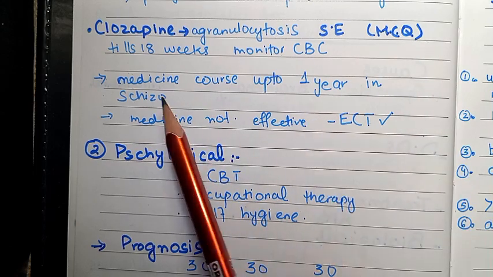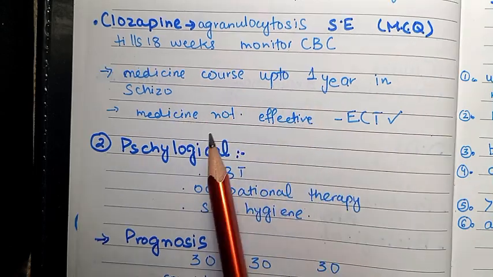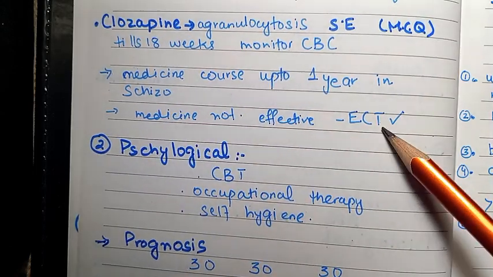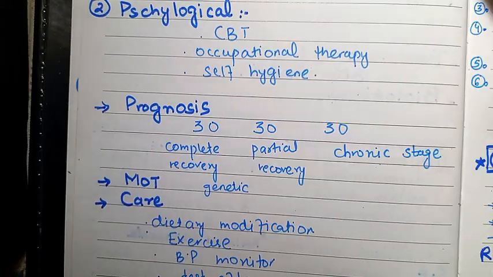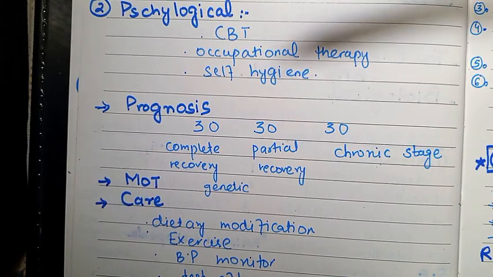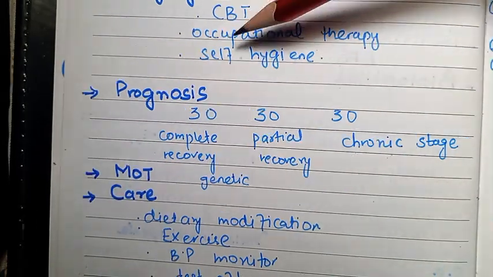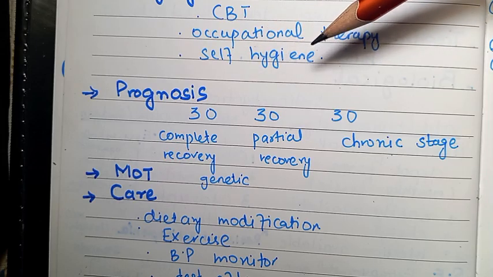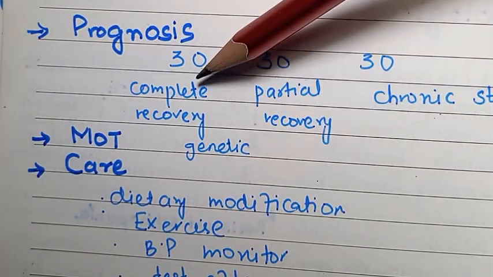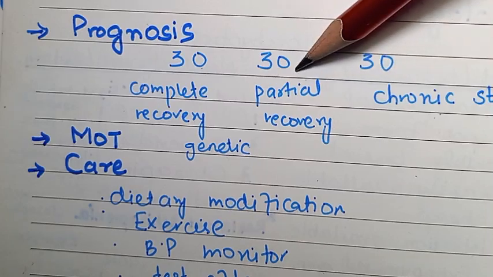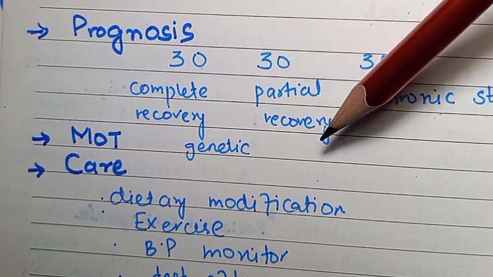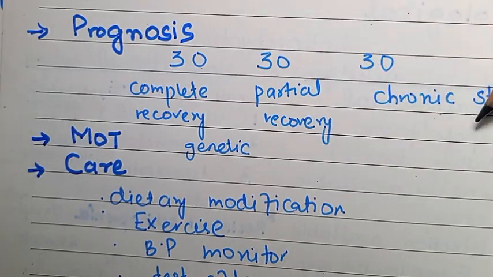In schizophrenia, the medicine course is given up to 1 year. If medical therapy is not effective, then we shift to electroconvulsive therapy (ECT). Psychological component of the BPS model uses CBT. Occupational therapy and self-hygiene is practiced. Prognosis is as follows: 30% complete recovery, 30% chances of partial recovery, and 30% chances of chronic stage.